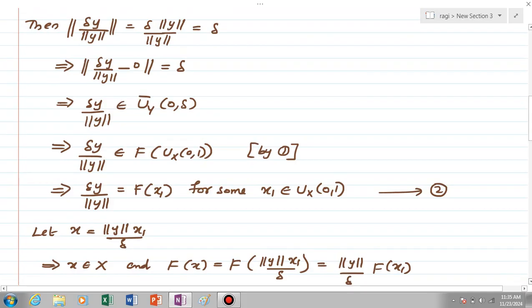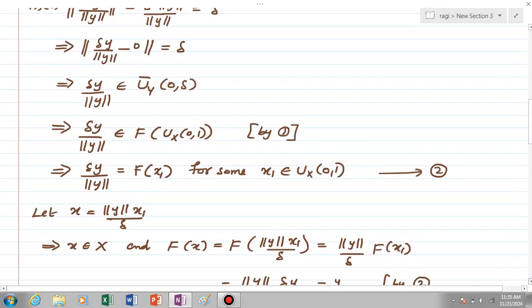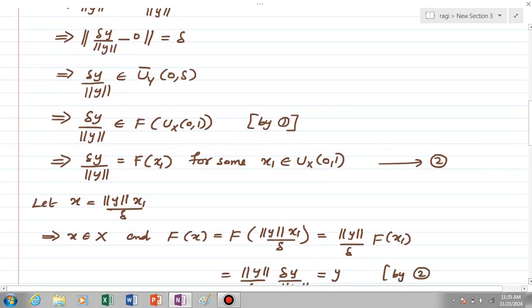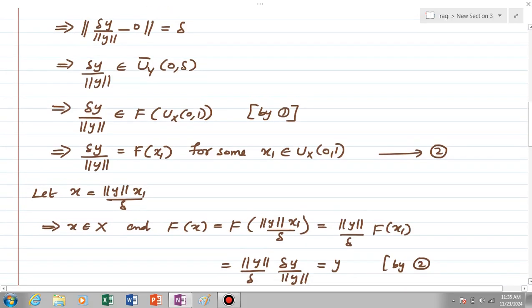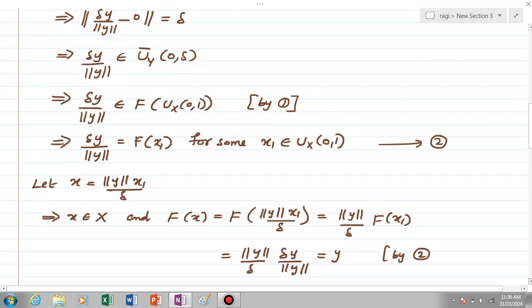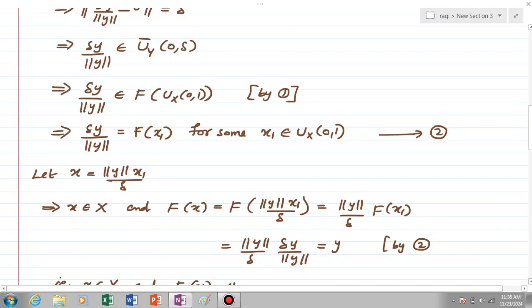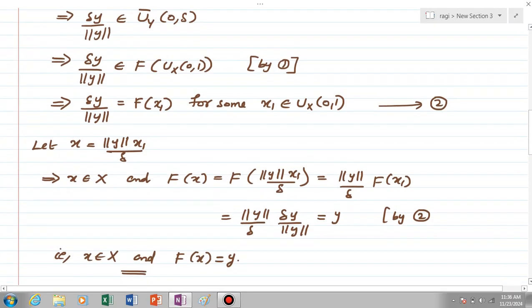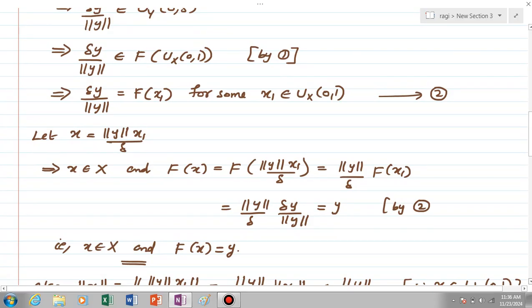Now let x be the element norm y times x1 divided by delta. Then clearly x is an element of X and f(x) is equal to f of norm y times x1 by delta, that is equal to norm y by delta times f(x1). What is f(x1)? By equation 2, it is delta y by norm y. Substituting this, we can say that this is equal to y. That is, f(x) is equal to y. So x is an element of X and f(x) equal to y. We have chosen a non-zero element y in Y, and so we have found that there is some x element of X with f(x) equal to y.